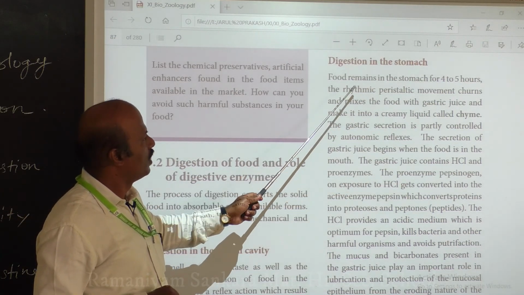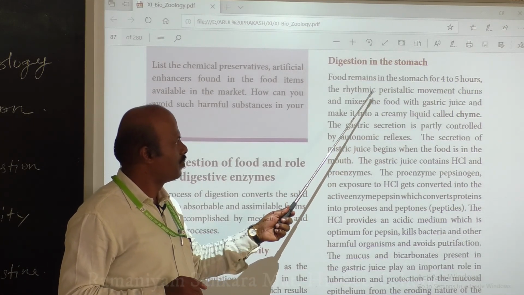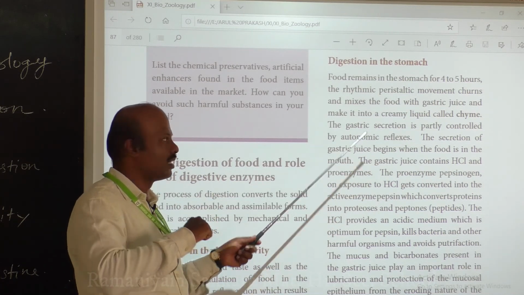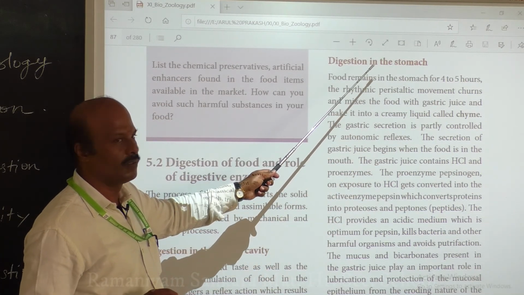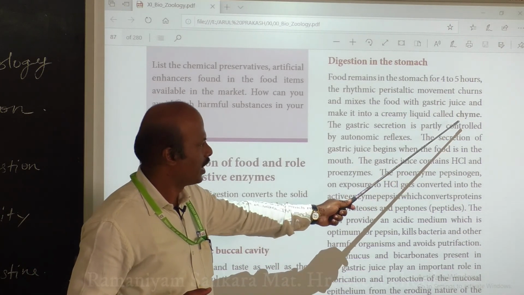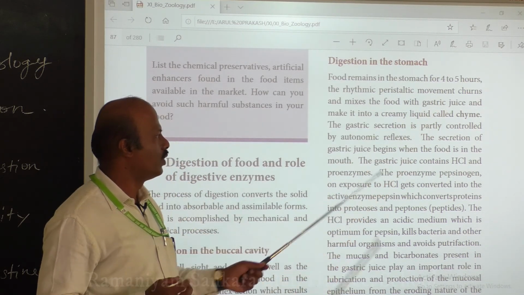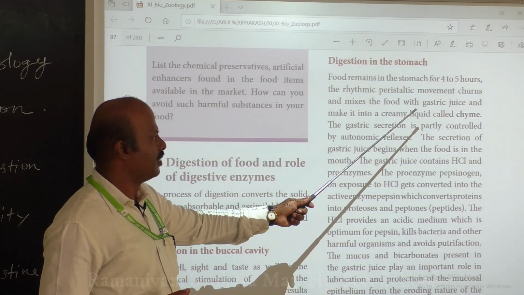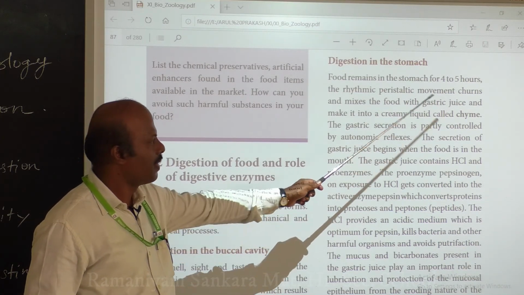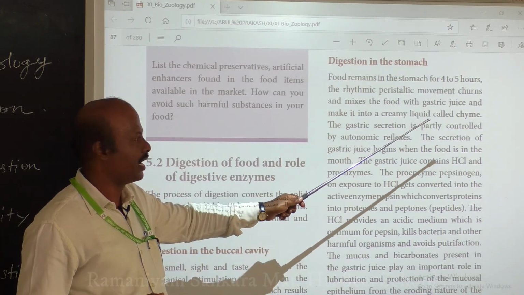Food usually remains in the stomach for 4 to 5 hours, and because of this rhythmic peristaltic movement, the bolus is mixed with the gastric juice produced by the stomach. The mixing of food with the gastric juice is called chyme. Since the gastric juice is basically liquid, it makes the food into a creamy liquid. When food is mixed with the gastric juice and forms a creamy liquid, it is called chyme. So now the bolus, the solid food, is converted into liquid food, that is chyme.